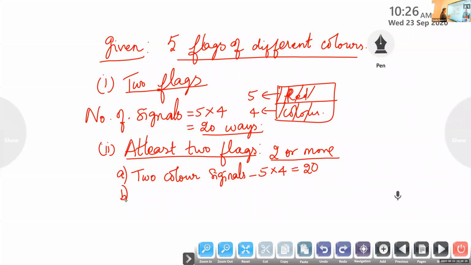Now, how many 3 color signals can be generated? Using the 3 colors, how many signals can be generated? Atul? 60. Are you getting 60? 5 into 4 into 3. Okay, good.